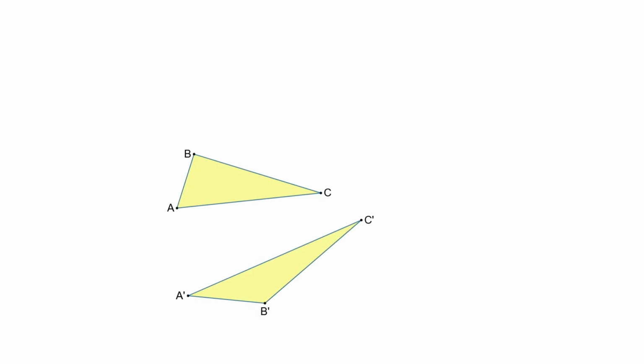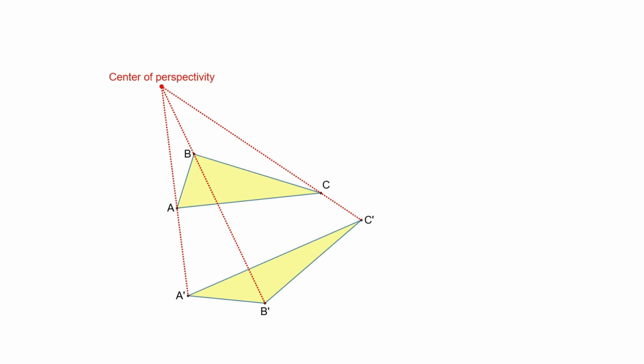Speaking about duality, it is impossible to ignore Desargues' theorem, one of the fundamental results of projective geometry. This theorem has a remarkable property. It is dual to itself. Let us first introduce the terminology. 2 triangles are said to be centrally perspective when the lines connecting corresponding vertices meet at a single point. This point is called the center of perspectivity.